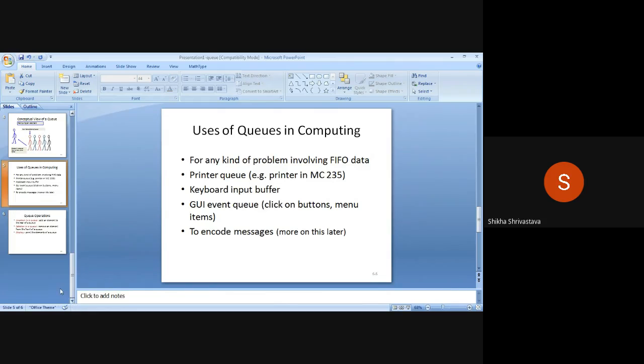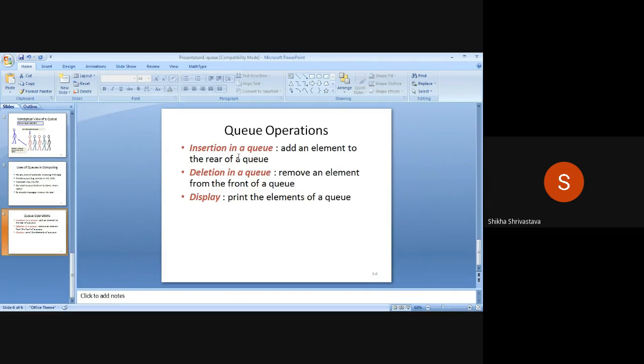Now we can see three operations that we have to perform on queue. First is the insertion operation, which adds an element to the rear of the queue. So rear and front are two pointers. I already told you that front is the pointer from where elements are removed from the queue, while rear is the pointer where elements are added to the queue. So we have to perform insertion, deletion, and display. These three operations are implemented in this experiment.